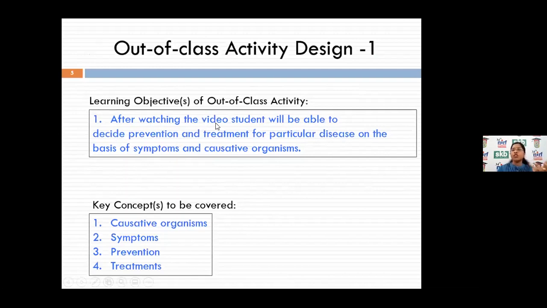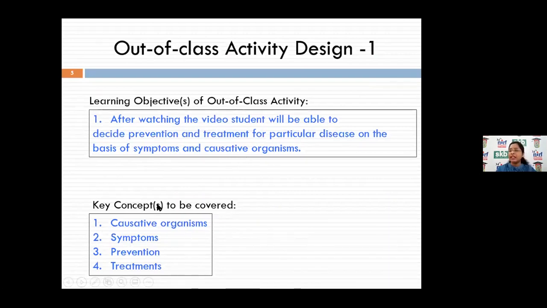After watching the video, the student will be able to decide, as I have prepared it for bacteria in the microbiology subject, the prevention and treatment for particular diseases on the basis of symptoms and the causative organism. So this is the learning objective I have set for the out-of-class activity.